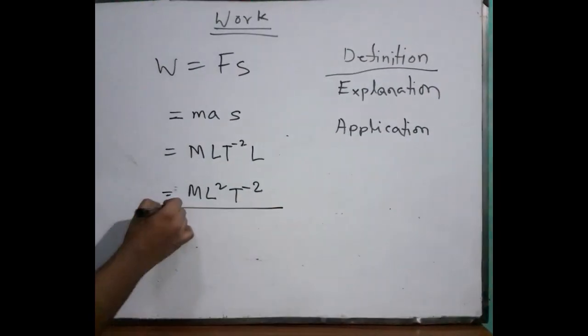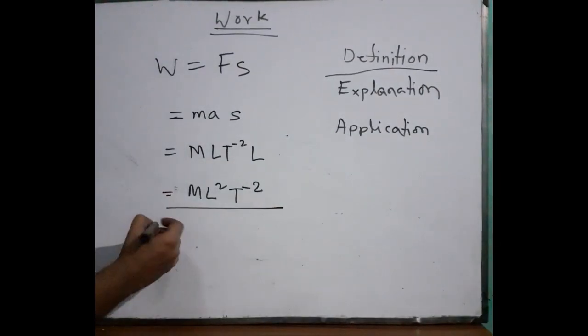M is of course M. A is L T to the power minus 2. S is L, right? That means M L square T to the power minus 2. This one is the dimension.